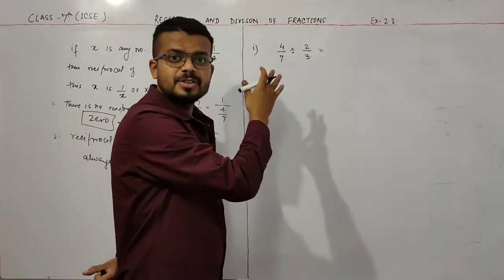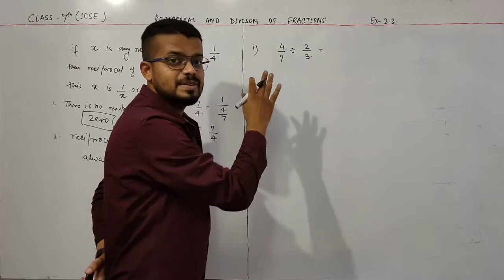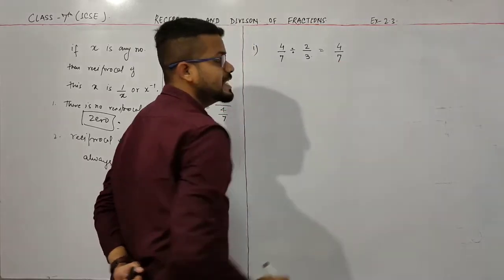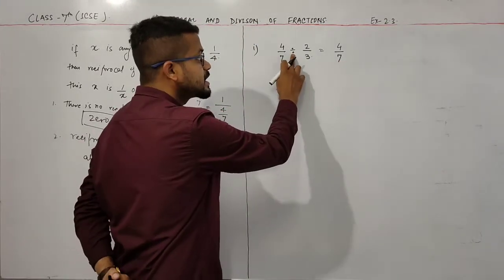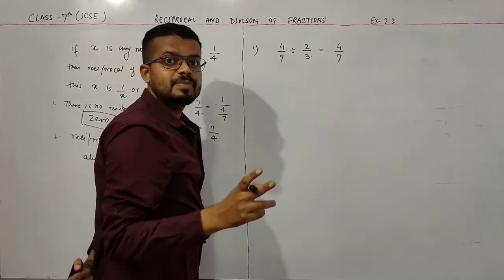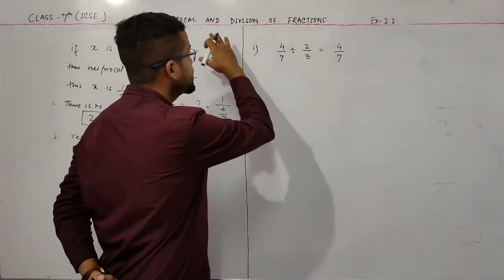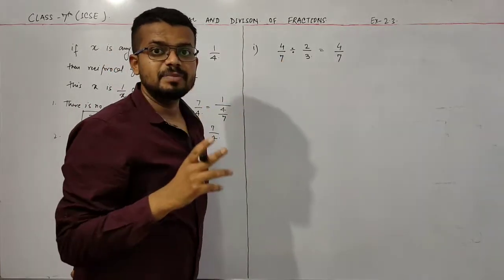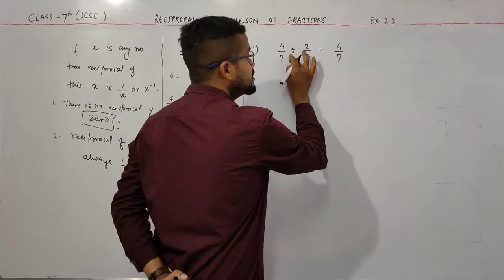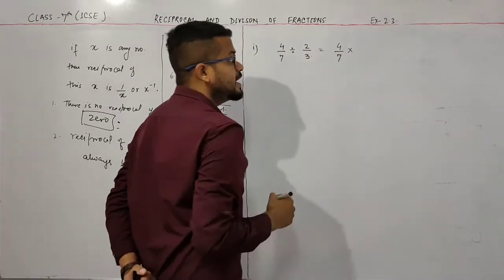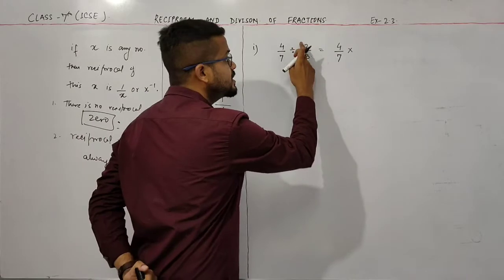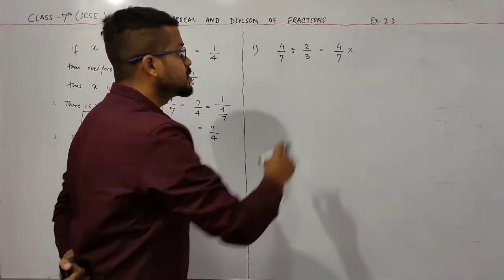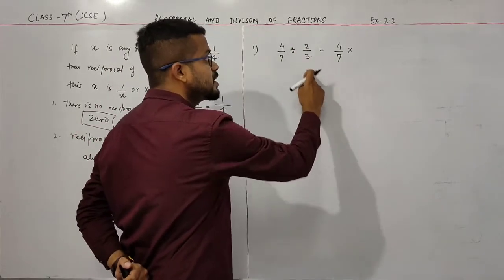So please concentrate on the board. What steps I follow, please remember those steps. So the first step is what? I write here 4 by 7. Now convert this division into multiplication. Whenever you get a question related to division, firstly you have to convert the division into multiplication. So I write multiply in place of division. Now after that there is a fraction 2 by 3. So the next step is you have to take the reciprocal of this fraction.